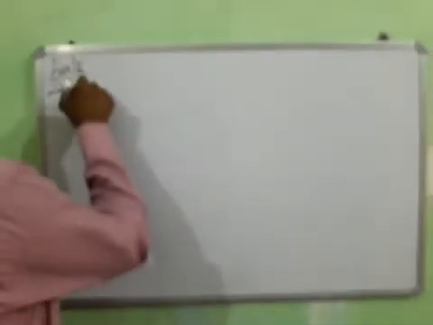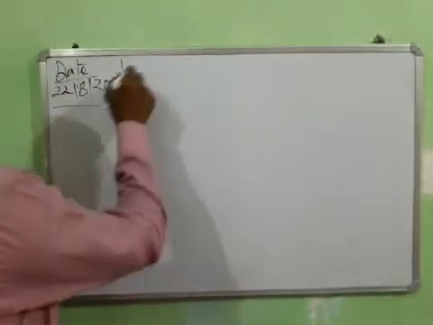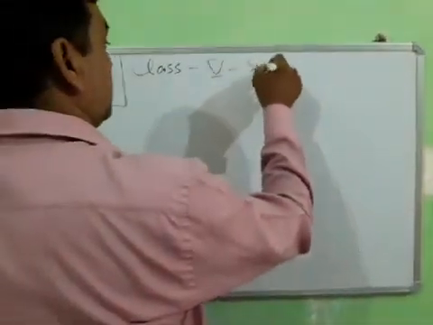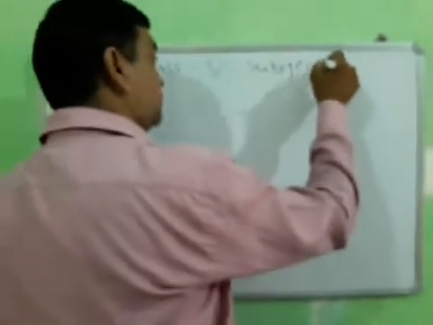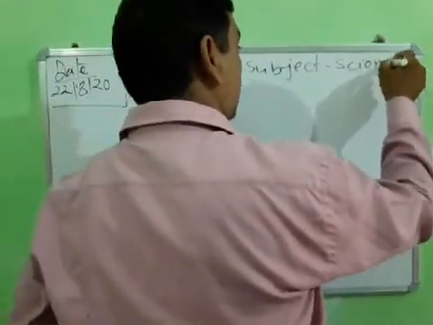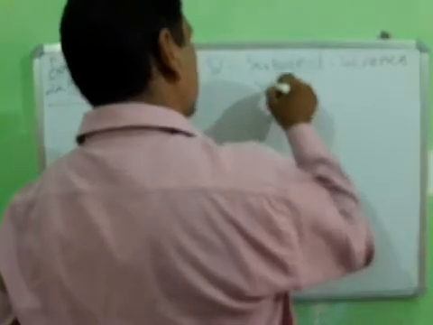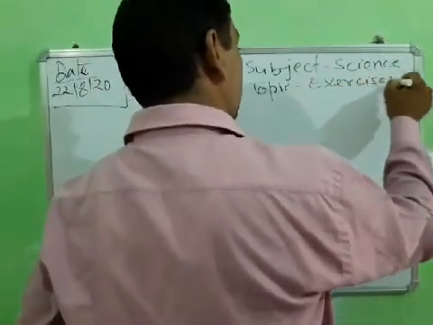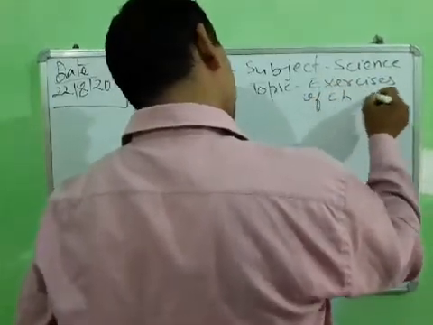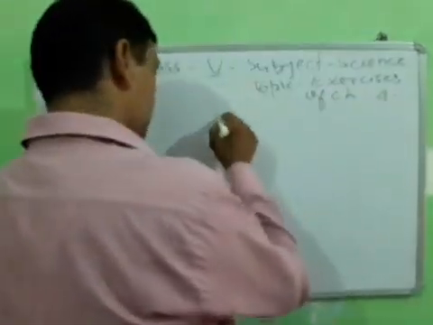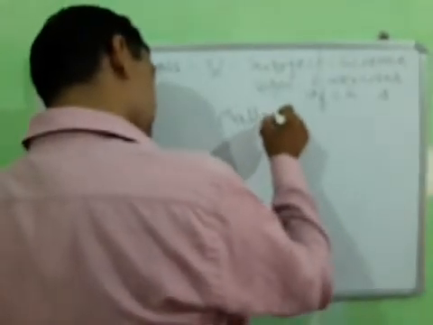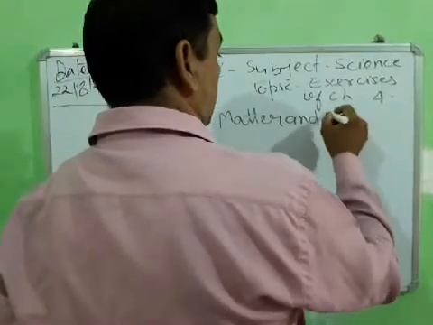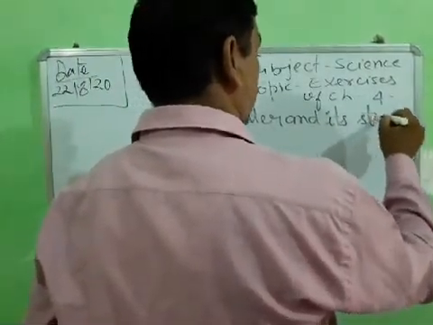Twenty-two August 20, class 8, subject science. This topic is the exercises of chapter 4. Write down matter and its states.